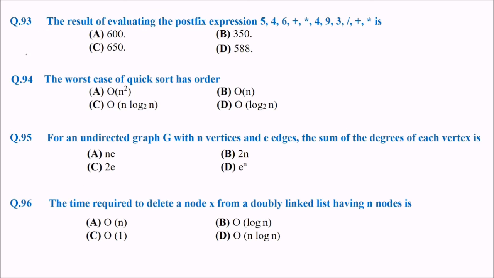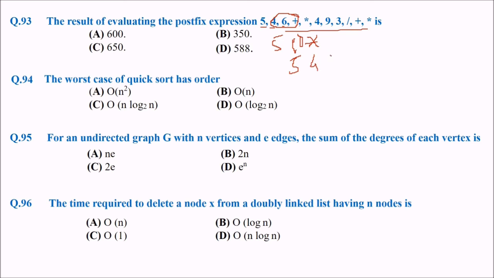The result of evaluating the postfix expression 5 4 6 plus into 4 9 3 divide plus into is. So how are you going to do it? 5, 4, 6, then plus will come, so we'll take this. What will be the value? 5, 10, then we'll encounter into, so that will be 50.